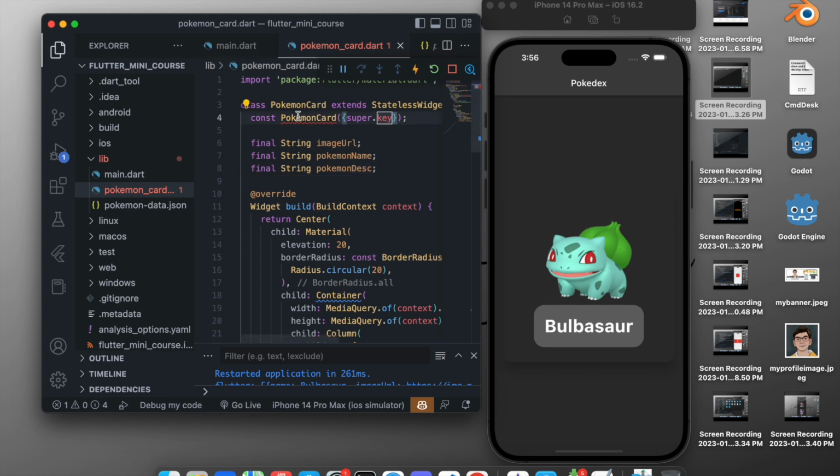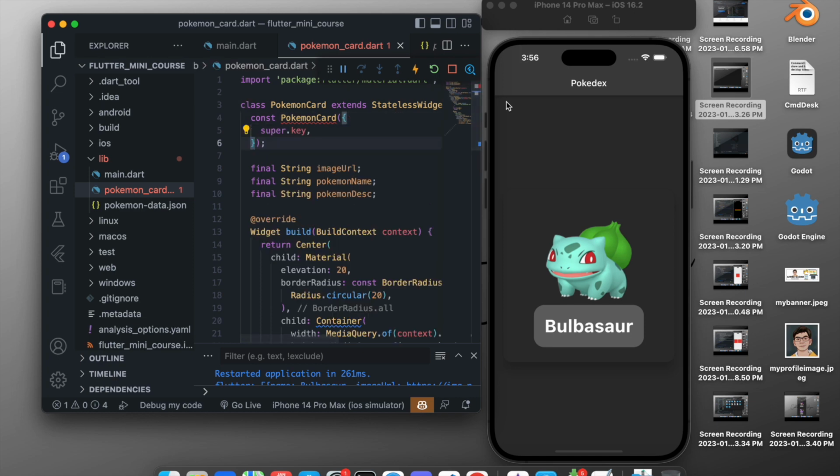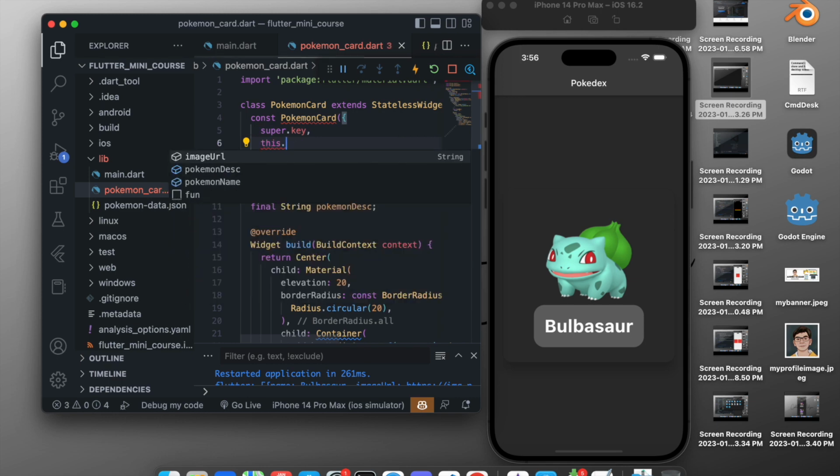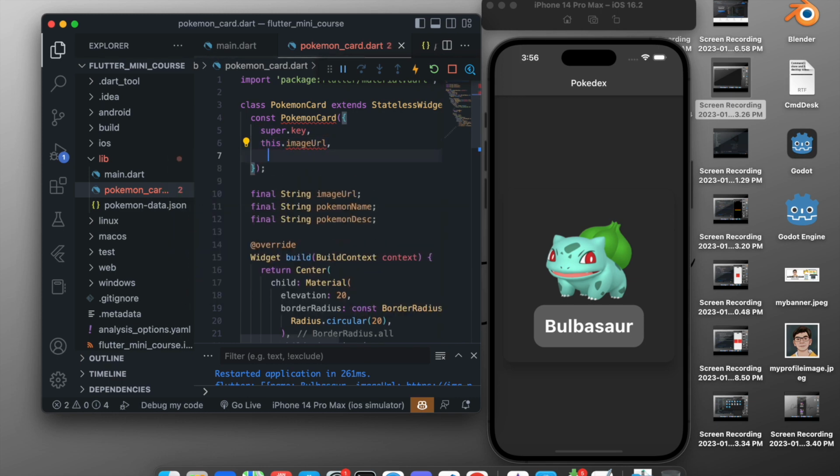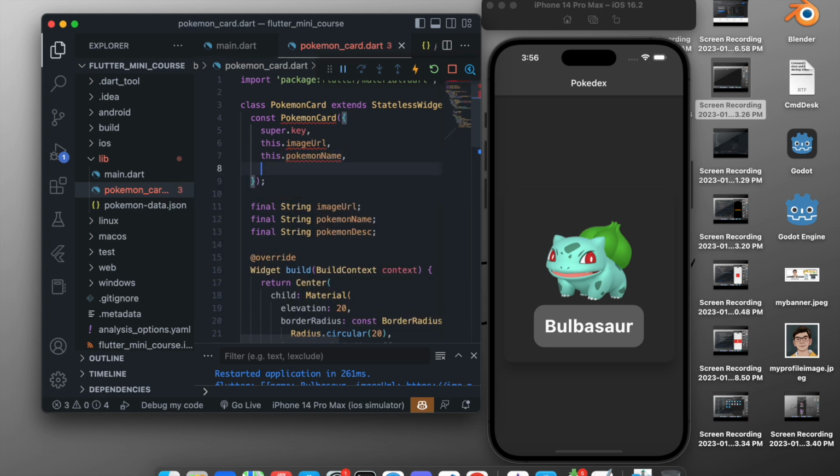Now we want to pass it through the Pokemon card. So inside this, this just shows how it is passed. After super.key, enter a comma, and here enter all the things that we entered just now. So this dot image URL. Now we want this dot Pokemon name, and we also want this dot Pokemon description, and add a comma. So what we did is basically import everything, and it gives an error.